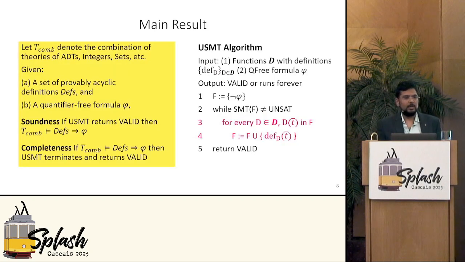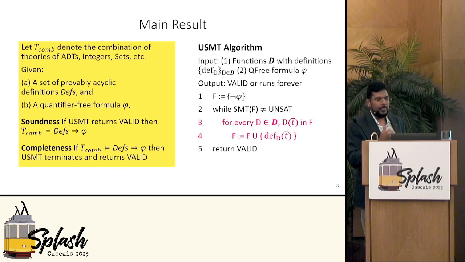This is the formal statement of our completeness theorem. I've shown the pseudocode of the USMT algorithm on the right, where the indefinite unfolding of definitions is the 2 lines in pink. We denote the theory of the axiomatized models by T-comb for combined theories. We write the defined functions as defs, the quantifier-free property we want to prove as phi, and then the VC can be seen as checking the validity of the formula defs implies phi.